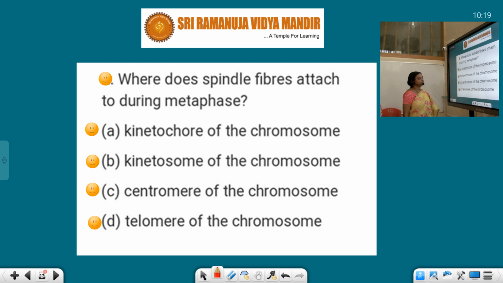So this is the centromere, and these disc-like structures are kinetochores. Similarly, here also we can draw it like that. So where do spindle fibers attach during metaphase? The kinetochore of the chromosome.